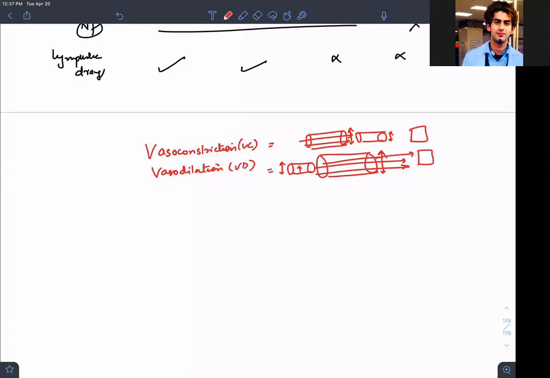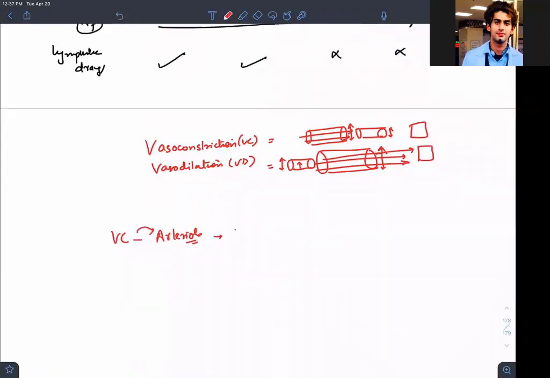Now, this principle of vasoconstriction and vasodilation: in vasoconstriction, at which level are you mostly doing the vasoconstriction? We are doing it at the arteriolar level. Vasoconstriction, arterioles. If I constrict the arterioles, I will be decreasing the blood supply to that area.